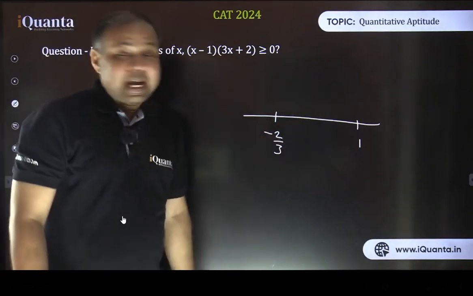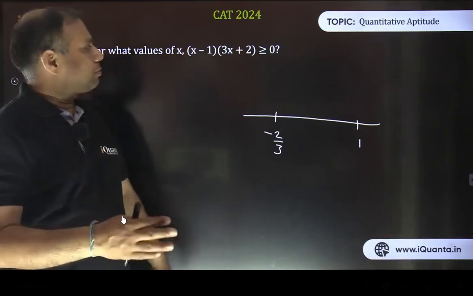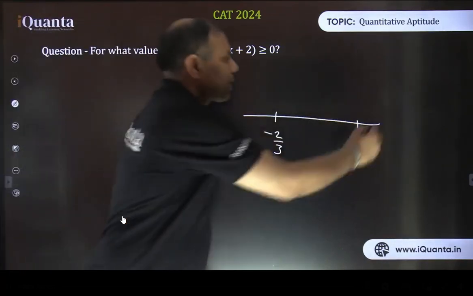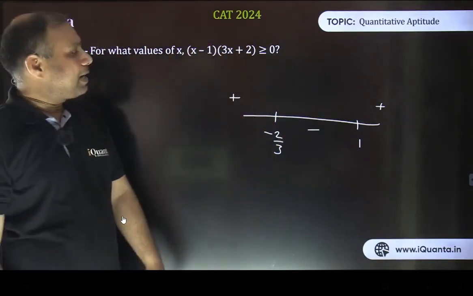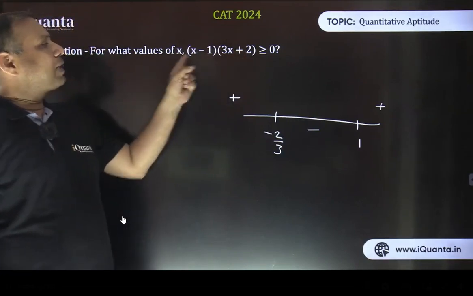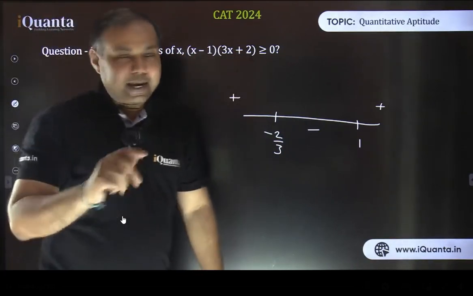Now we know that the sign is going to alternate, positive, negative, but where is it going to be positive? By the way, it is only a quadratic polynomial. We know it is an upward parabola because the leading coefficient is positive. So of course this part is positive, this range will be negative, and this will be positive. Or if we are doubtful, we can put values as we did earlier. If I take x more than 1, this is positive, and this is also positive, so positive into positive is positive.